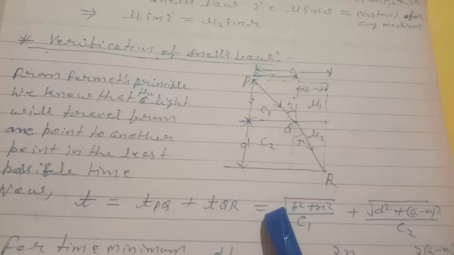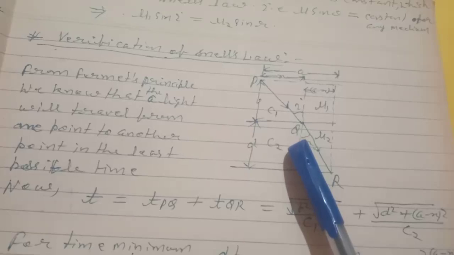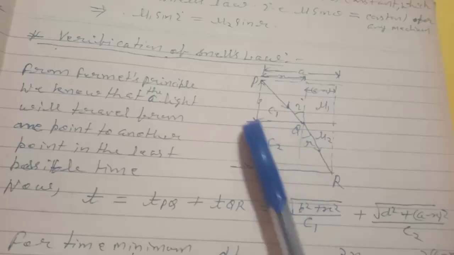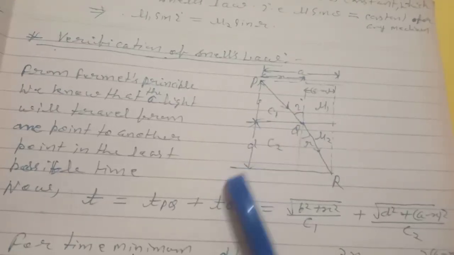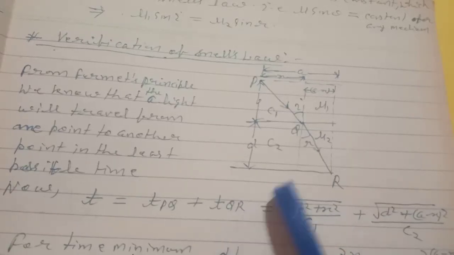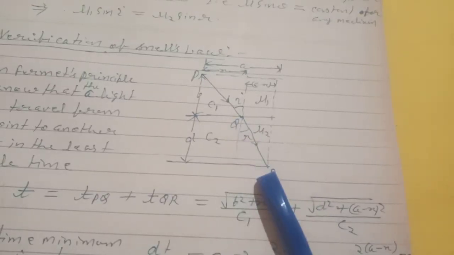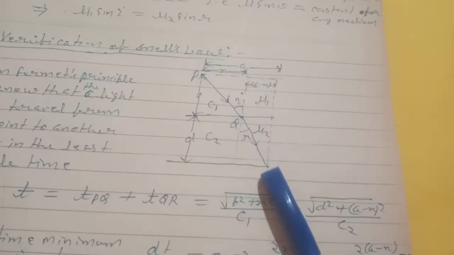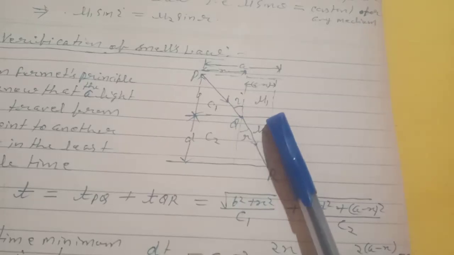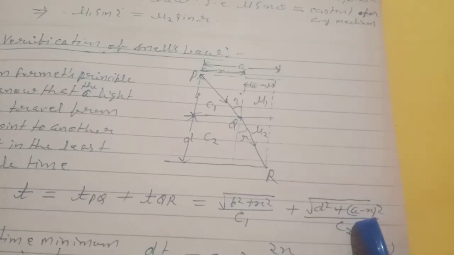So TPQ will be PQ, and the value of PQ is given by: this distance is x and this distance is b, so PQ is under root b square plus x square, divided by c1. And TQR will be similarly under root of this distance, which is d square plus a minus x whole square, divided by velocity c2.